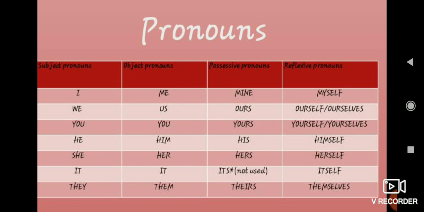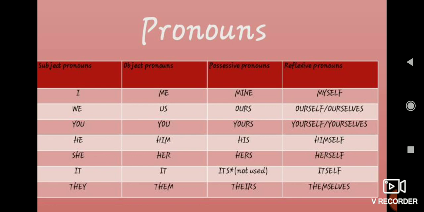So concentrate well. Subject pronouns: I, we, you, he, she, it, they. Object pronouns: me, us, you, him, her, it, them. Possessive pronouns: mine, ours, yours, his, hers, theirs. Its, we are not using, leave that. Mostly we won't use its.